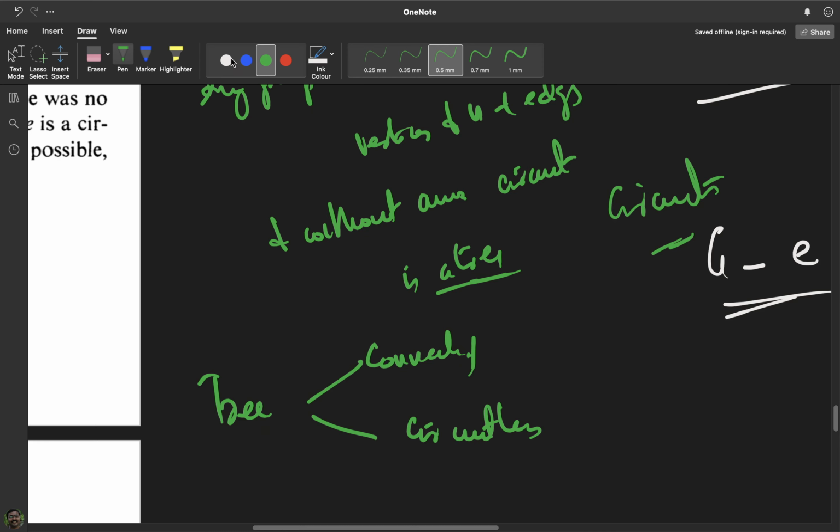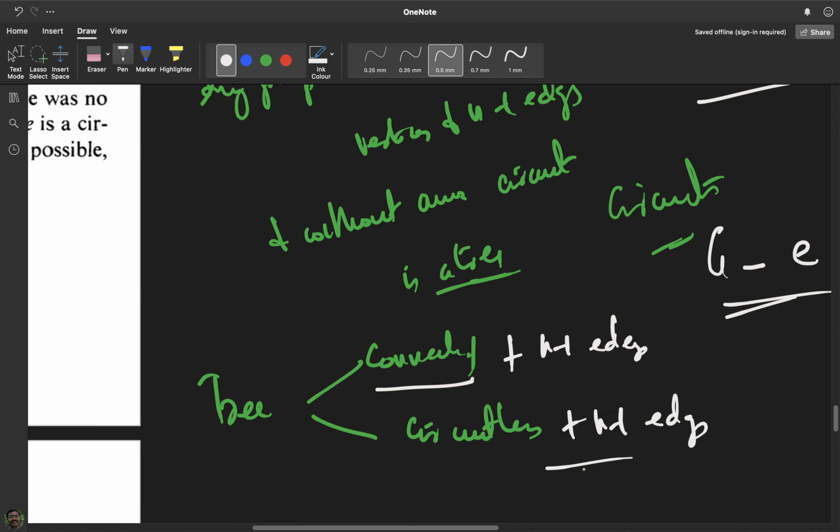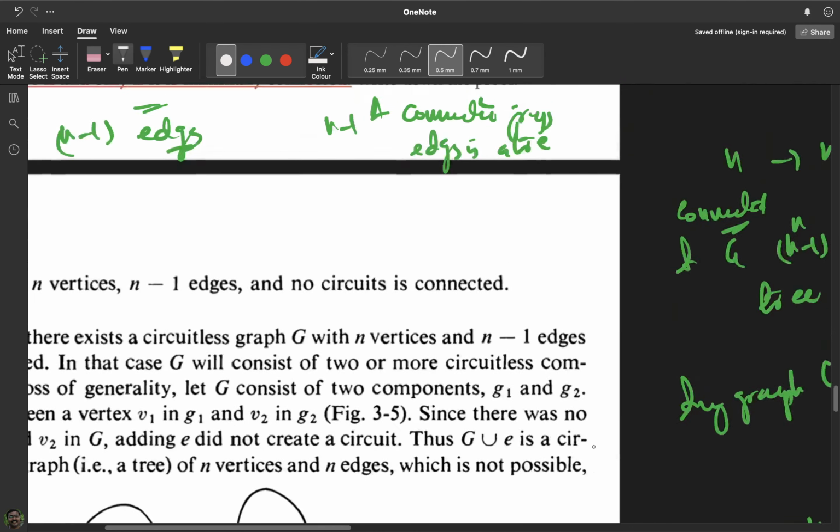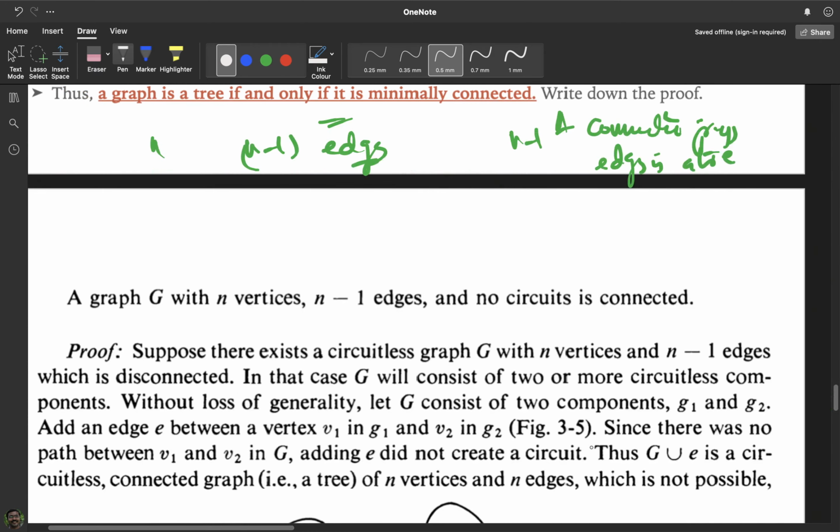Now we have proved one result, that a connected graph with n minus 1 edges is a tree. This we have done earlier. Now we are going to do another thing: a circuitless graph with n minus 1 edges is a tree. The graph may be connected or not, we don't know. So a circuitless graph with n minus 1 edges is connected, is a tree. That's what we are going to prove here. So let us go back to the result again: a graph with n vertices and n minus 1 edges and no circuits is connected.